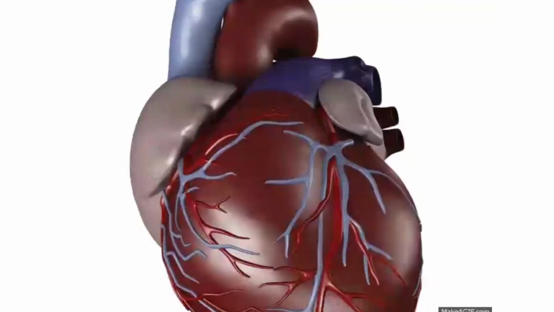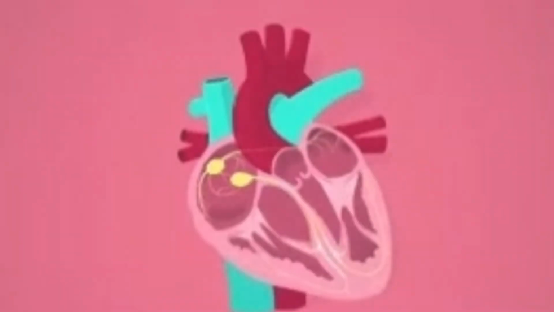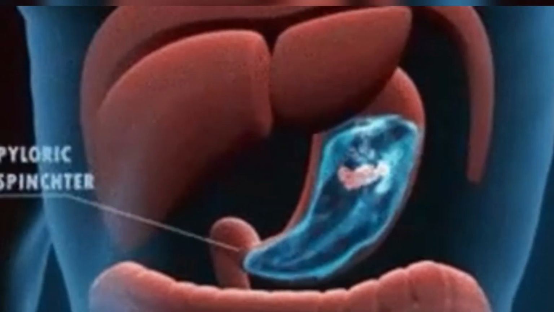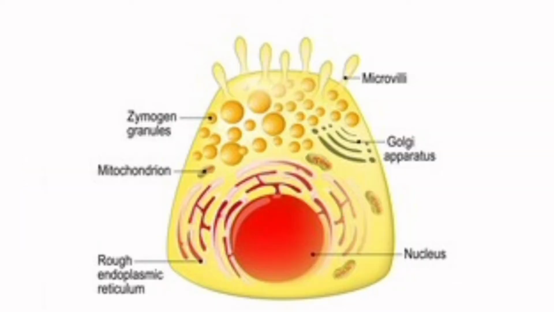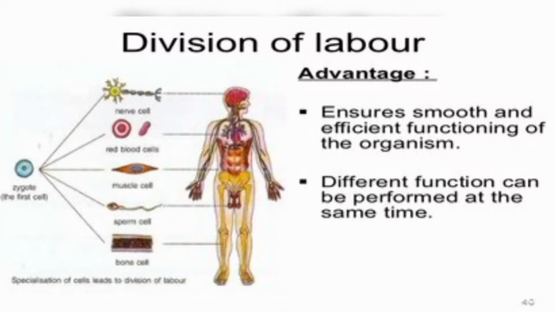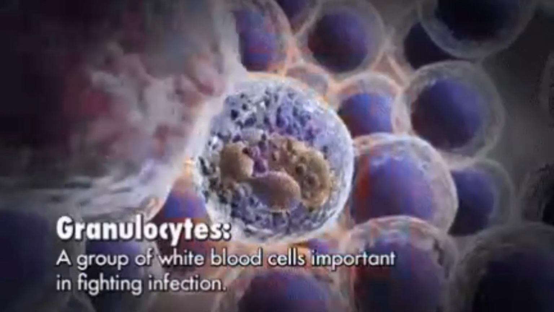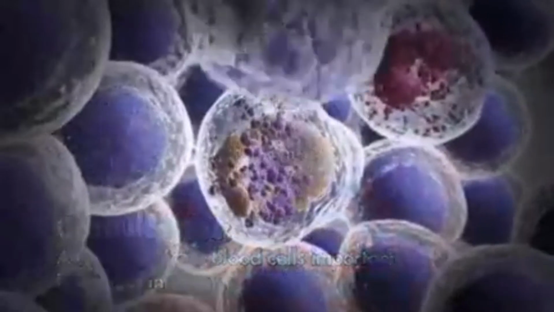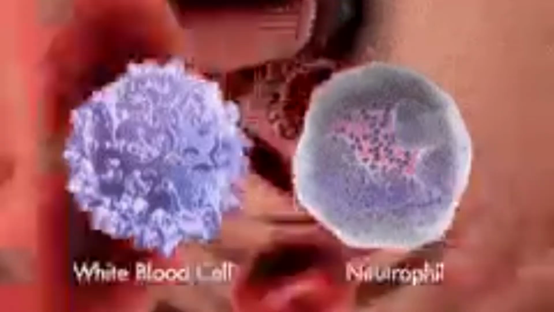A specialized type of muscle cell found in the heart, called the cardiac muscle, performs the function of continuous contraction and relaxation. Similarly, the stomach consists of mucous cells which secrete mucus, and the parietal cells in the stomach secrete hydrochloric acid. Many living cells also have division of labor like the human body, and each possesses specific components within it called cell organelles. So, every cell contains some cellular structures known as cell organelles. These cell organelles perform specialized functions like the various organs do in a multicellular body.